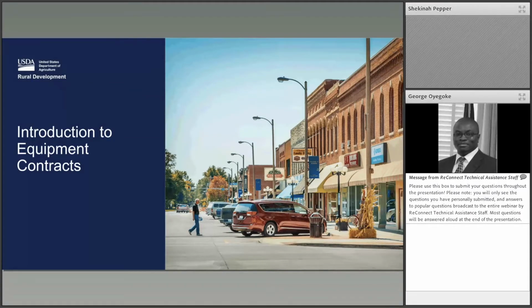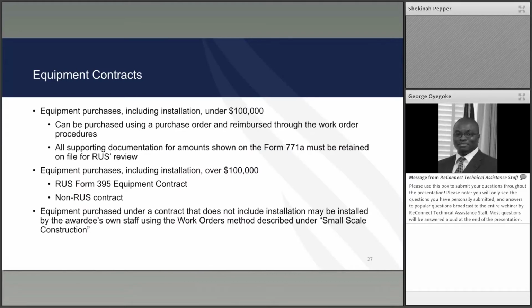Equipment contracts. Equipment purchases, inclusive of installation costs, that are under $100,000 can be purchased using purchase orders and reimbursed through the work order procedures. This all will be covered under small scale construction procedures. All supporting documentation for amounts shown on the Form 771A must be retained on file for RUS's review. My co-presenter will go into greater detail in upcoming slides.